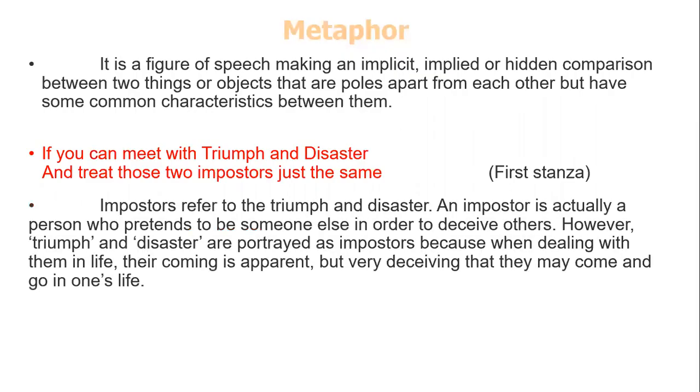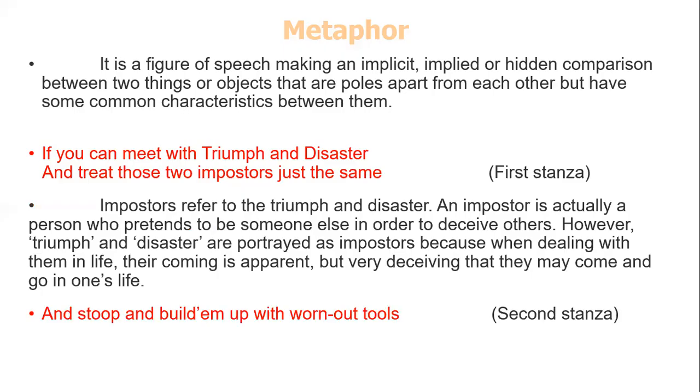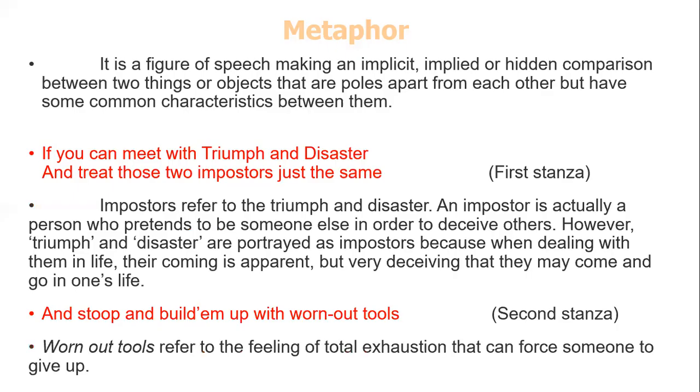Impostors refer to triumph and disaster, and an impostor is actually a person who pretends to be someone else in order to deceive others. However, triumph and disaster are portrayed as impostors because when dealing with them in life, their coming is apparent, but very deceiving, as they may come and go in one's life. Then, "stoop and build them up with worn-out tools." Worn-out tools refer to the feeling of total exhaustion that can force someone to give up.